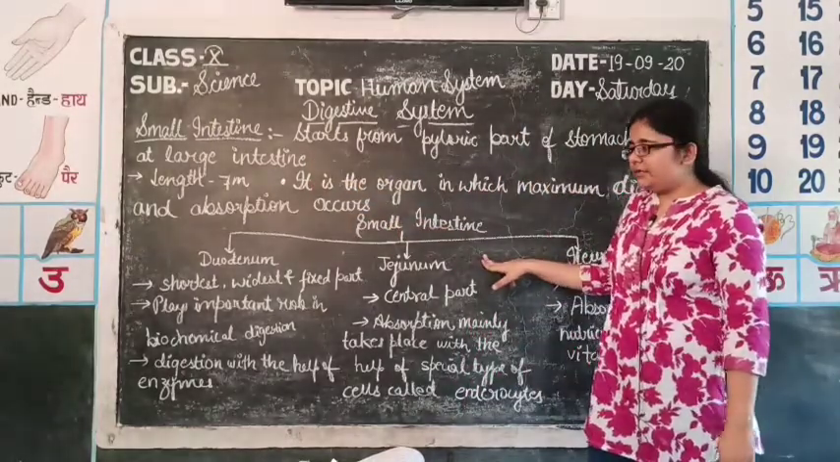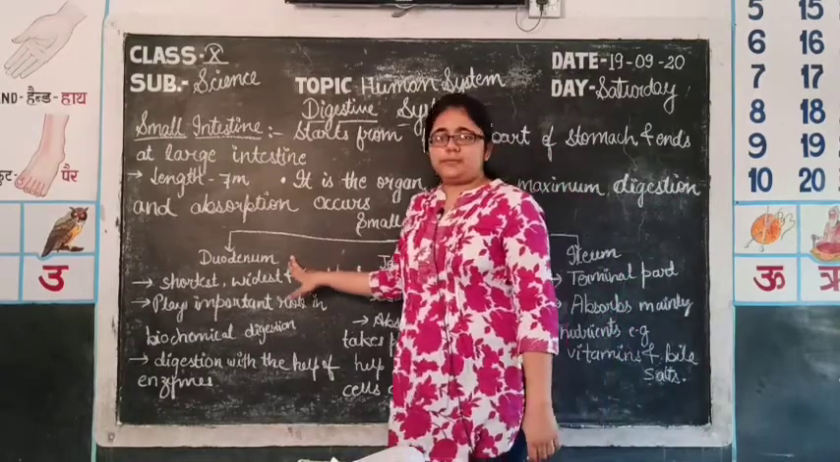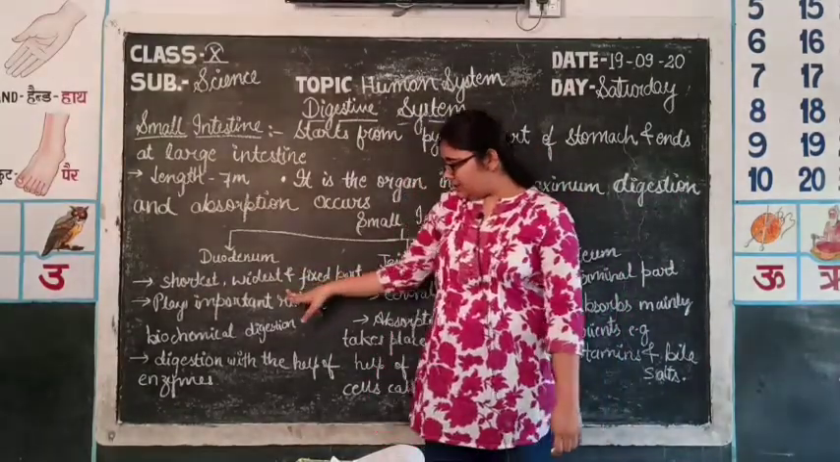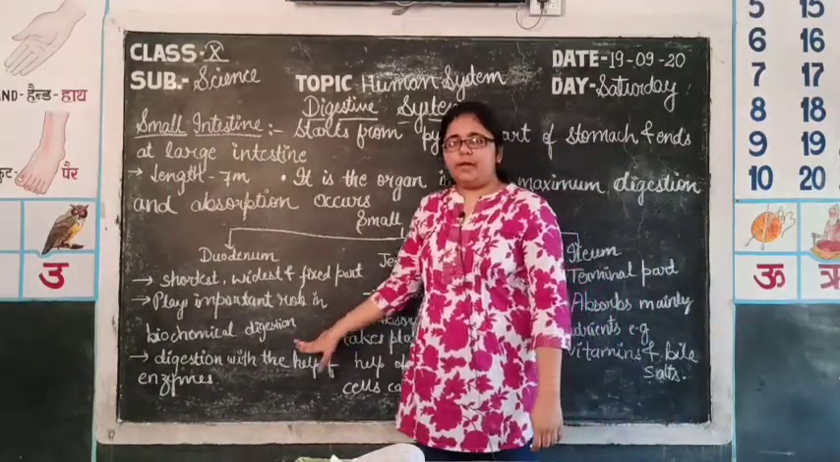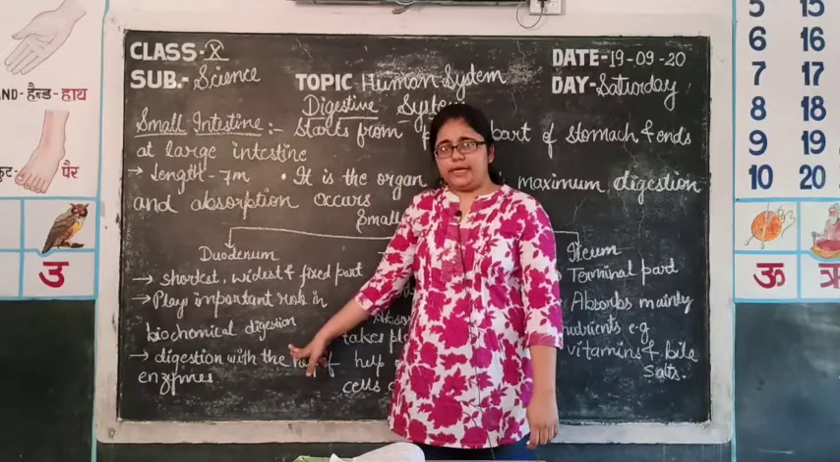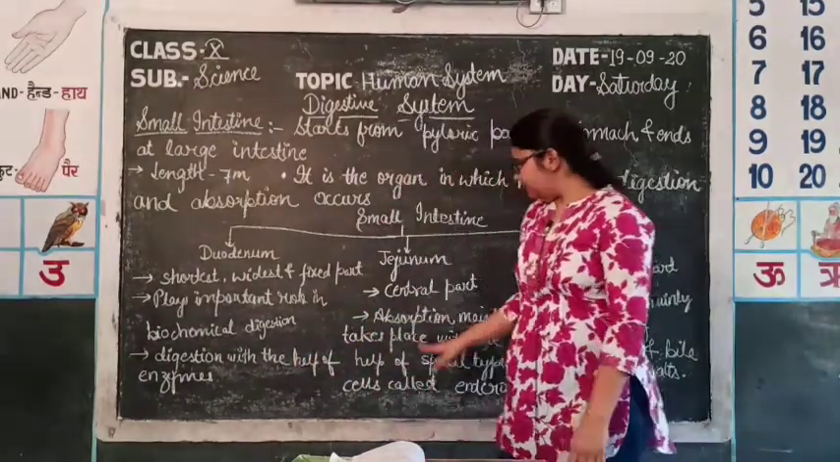Small intestine is divided into 3 parts. First of all, duodenum, which is the shortest part, the first part, and the widest and fixed part of the small intestine. It is important for biochemical digestion. Biochemical digestion is the digestion which takes place with the help of enzymes.